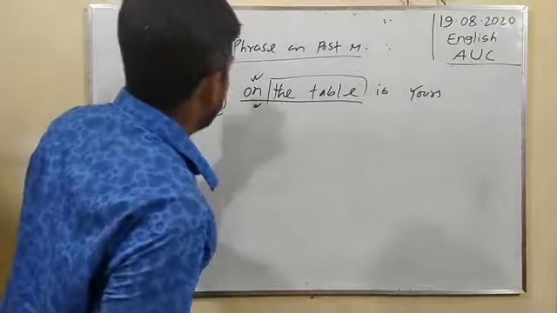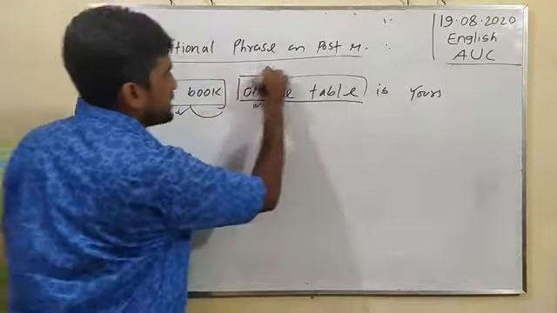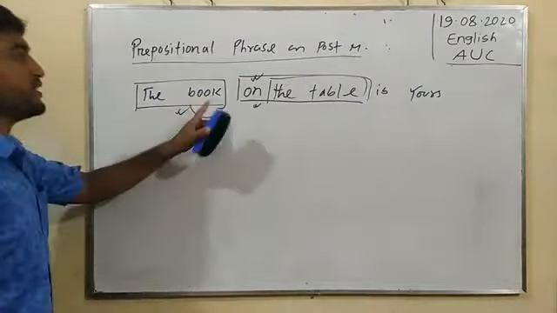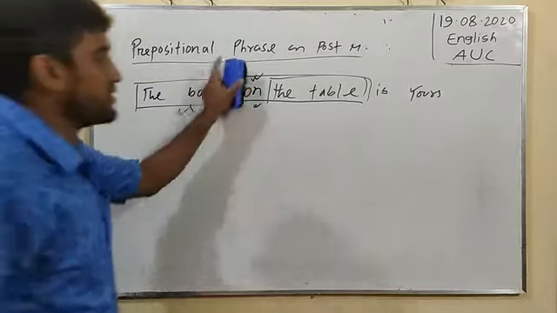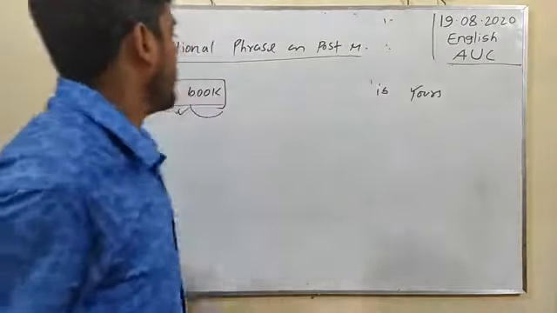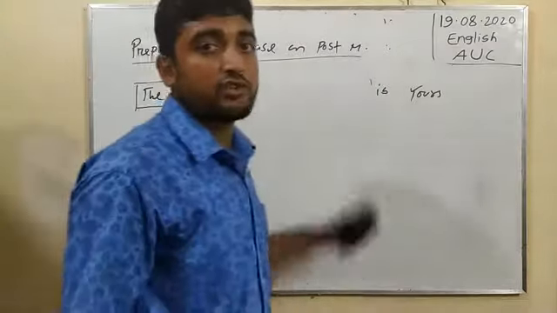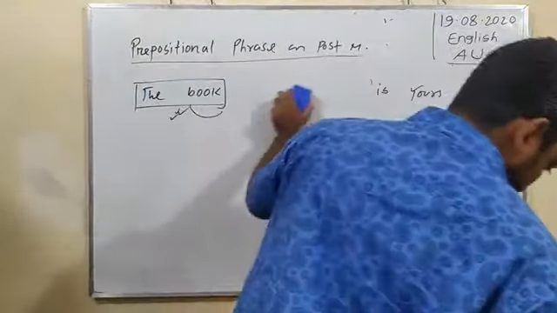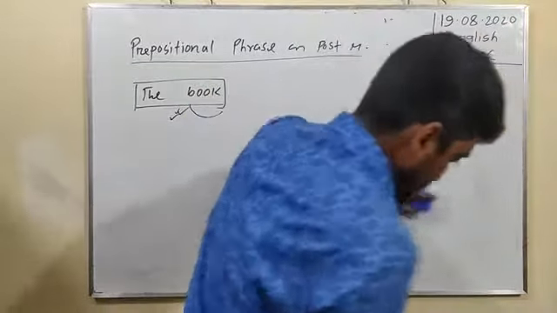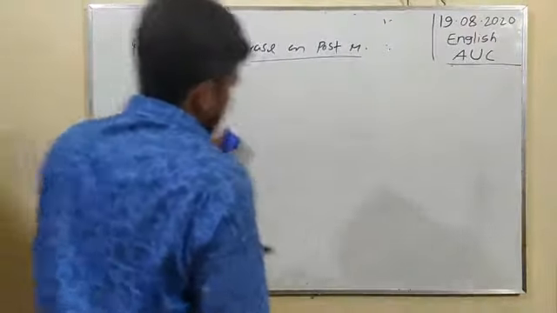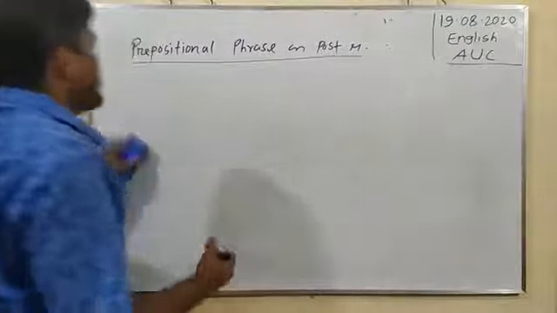If we want to exclude here on the table from this complete sentence, there will be no problem. Look at the whiteboard, and complete sentence is The book is yours. It is called the complete sentence here. Okay. And I am giving another example by the help of prepositional phrase.